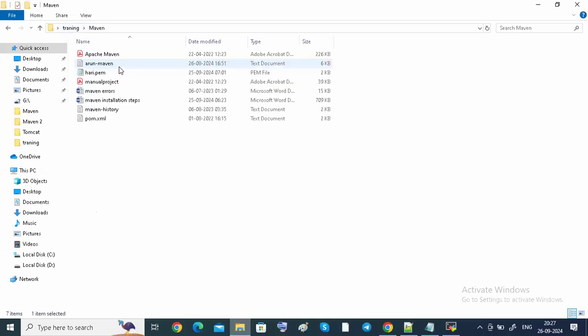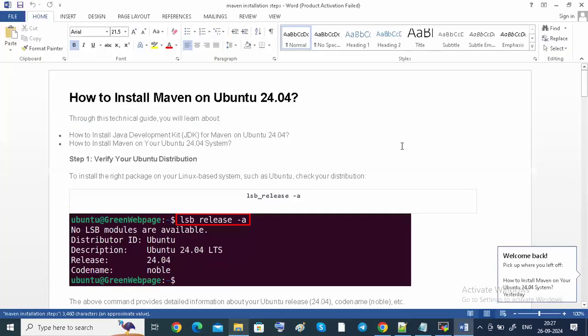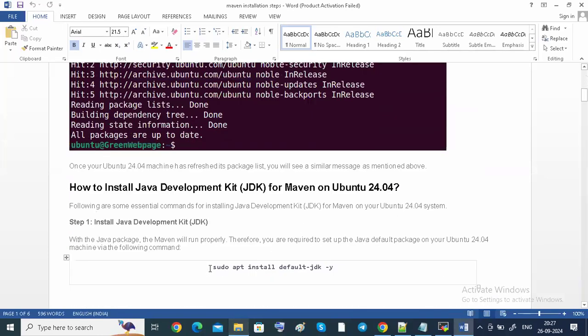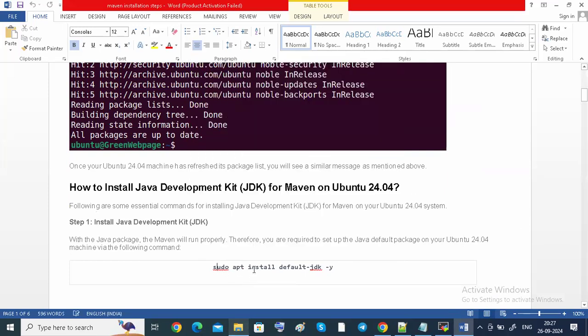First, I'm going to install Maven, guys. I already shared all these documents and steps in our WhatsApp group. Sudo apt install. Now I'm going to install Java, guys.